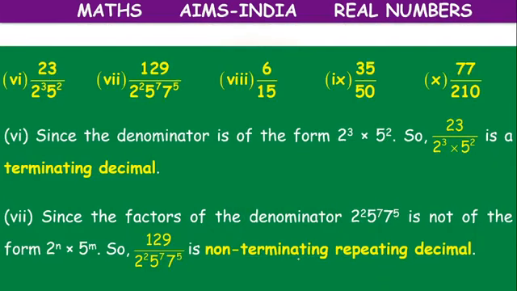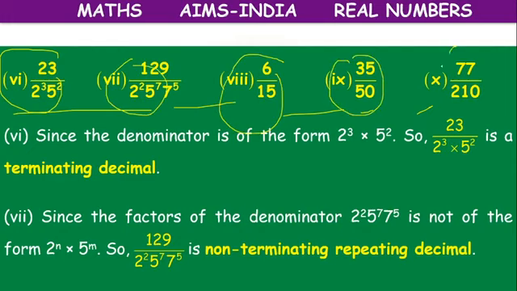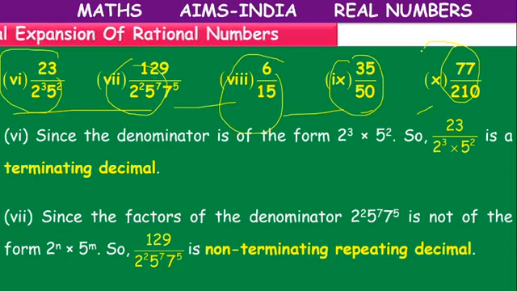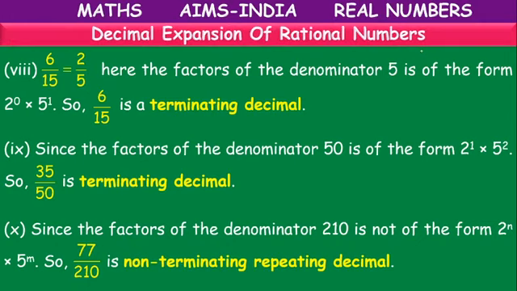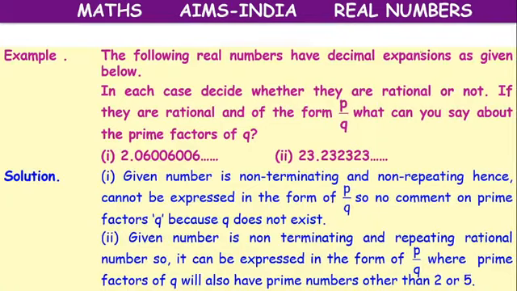Okay, children, like this you can check some more numbers. Later you can solve all these questions. You can cross check and tell whether they are terminating or non-terminating repeating decimals without long division, just by checking the factors of the denominator. Okay, children? Factors of the denominator.